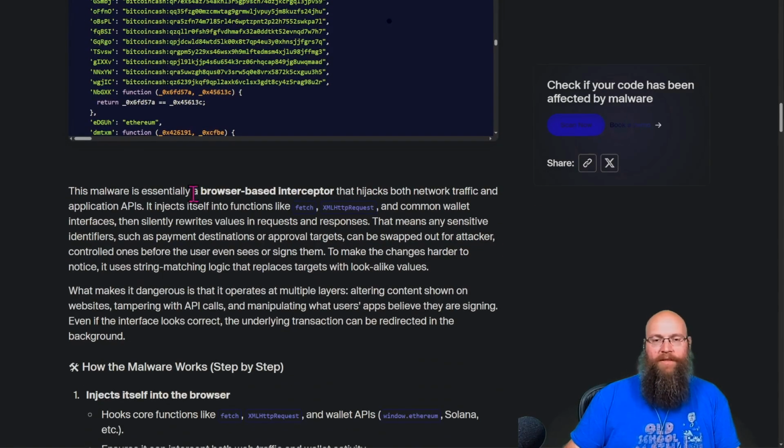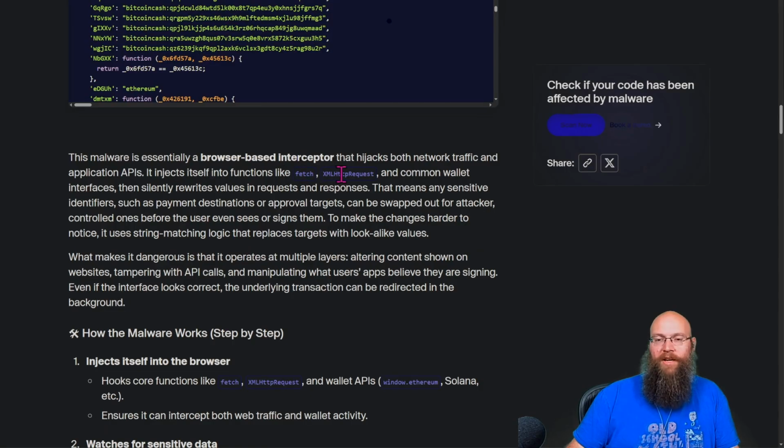So the malware is essentially a browser-based interceptor that hijacks both network traffic and application APIs. It injects itself into fetch and XMLHttpRequests, which are really common for sending traffic to and from a web server from JavaScript, and common wallet interfaces. It silently rewrites the values in the requests and the responses. So those values are going to be whatever the destination wallet is.